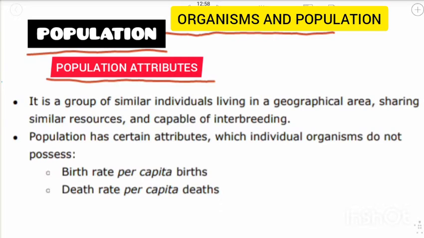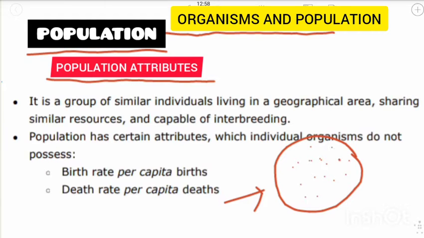So basically, population is the number of individuals of the same species living in one area, or we can say one place. Number of individuals of the same species, such as humans, rats, etc., living in one area. For example, the population of human beings as well as the population of rats are examples of population. So basically, the number of individuals of the same species, such as humans, living in only one area is known as population. Now we have perfectly understood what is population.